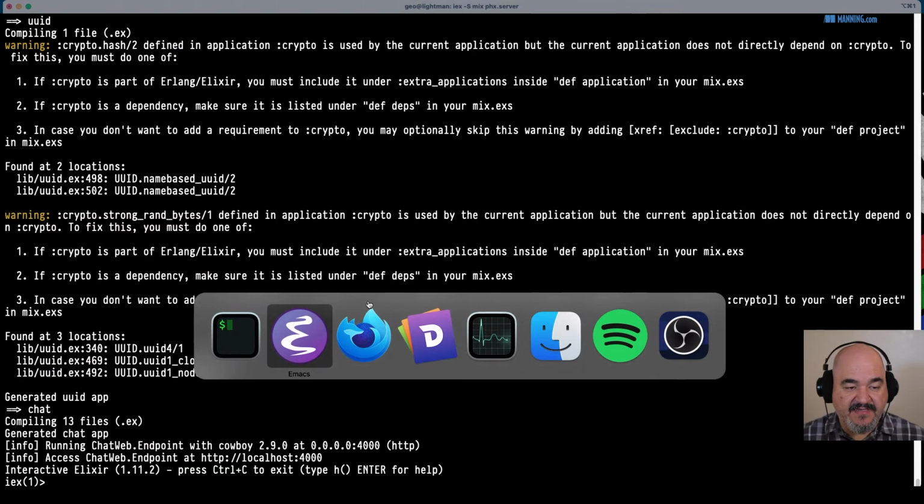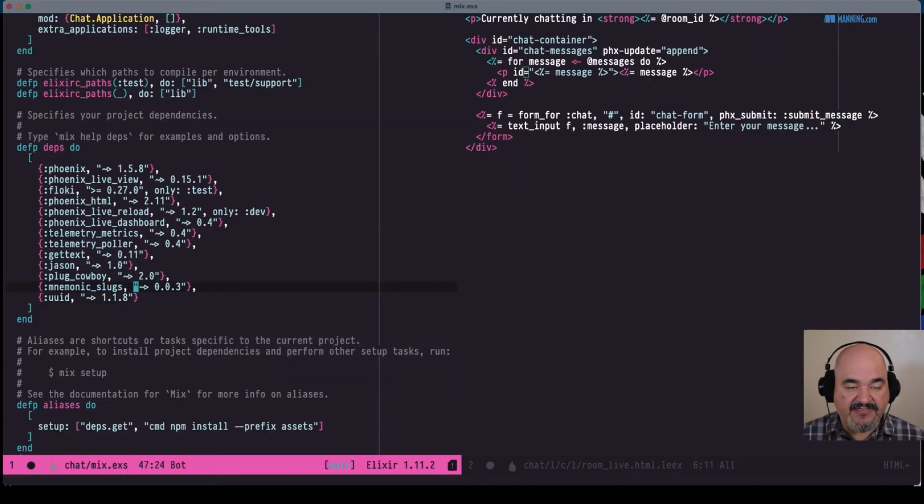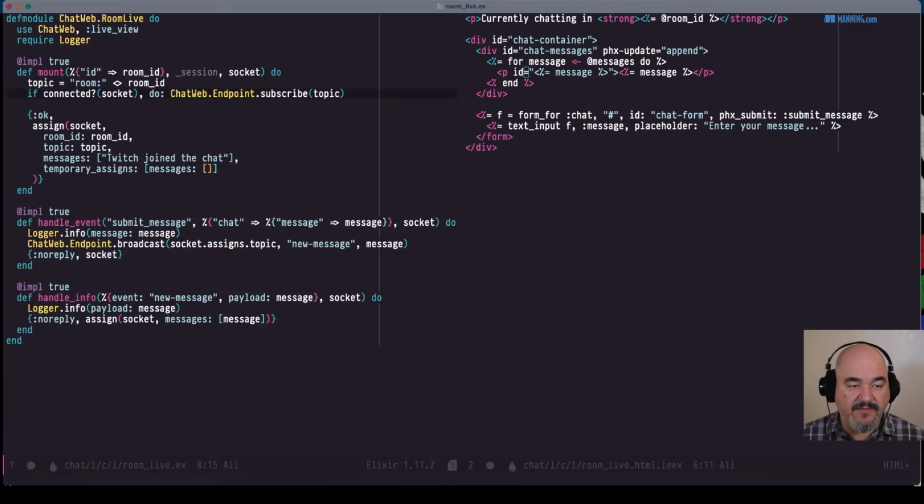It's going to compile those things. There's a few warnings within the Uuid package itself, but we don't really care about those at the moment. So now we're going to start talking about handling the message in some sort of structure, because right now it's just the string, but we're going to need some more information about it, like that Uuid. So what can we do? We can do a few different things.